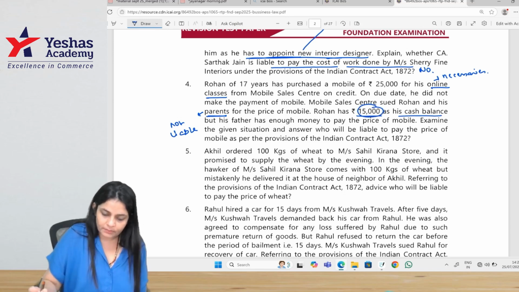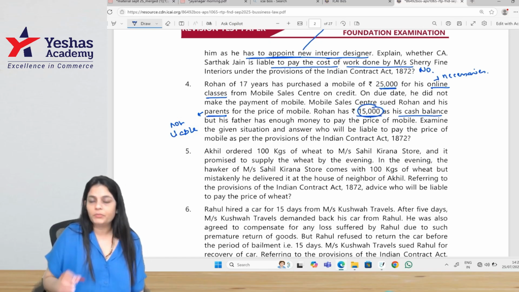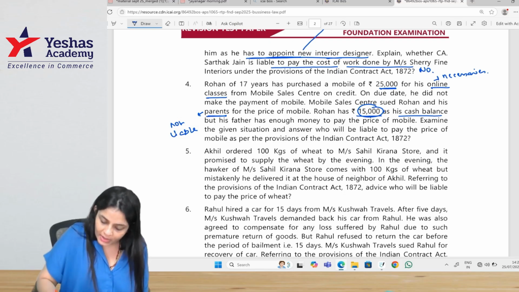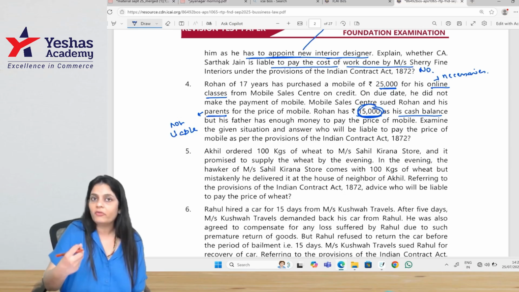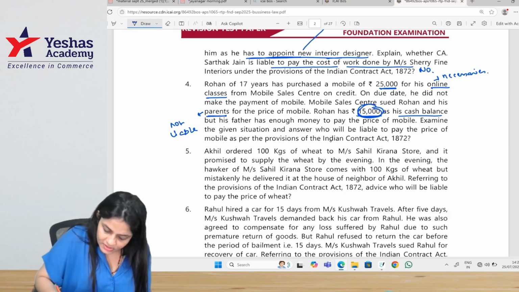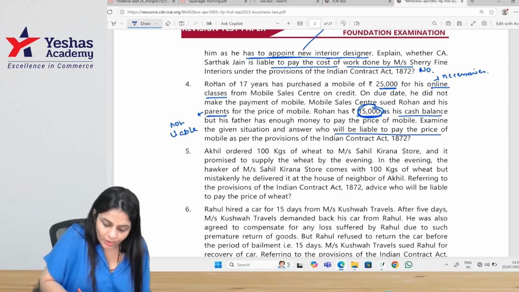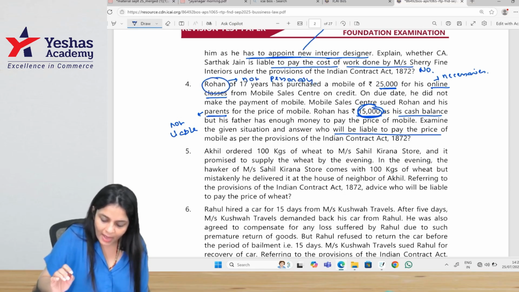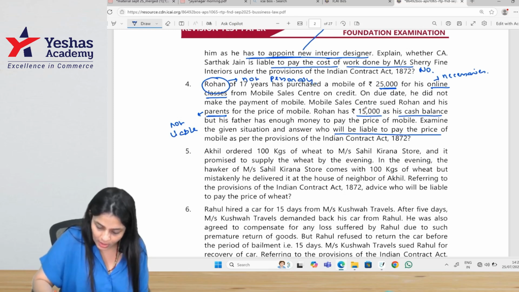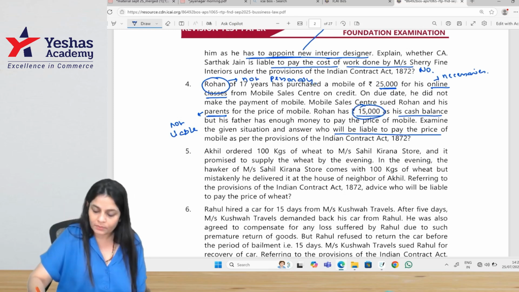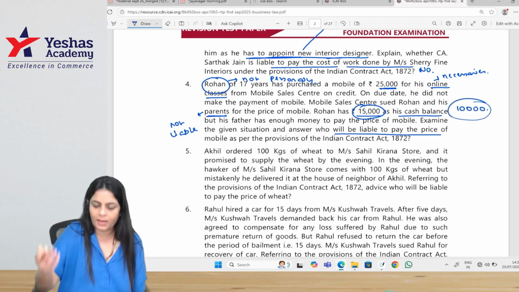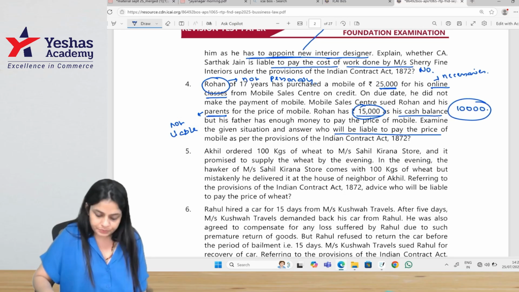Rohan has 15,000. That means, can I say, when we supply necessaries to a minor, the minor is not personally liable, the liability is against the minor's property. Here, he has a property of 15,000, so I can recover 15,000. Given the situation, answer who will be liable to pay the price of the mobile. Parents are not liable. Rohan is also not liable personally. He is liable only for the assets. He has assets of 15,000. What is his liability? 15,000. What about the 10,000 remaining? The shop will not get it.